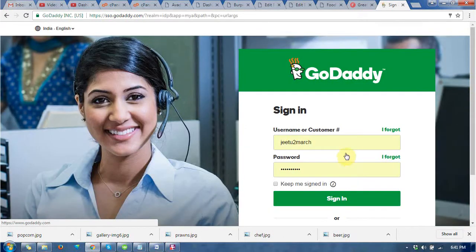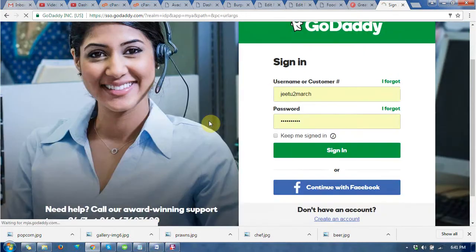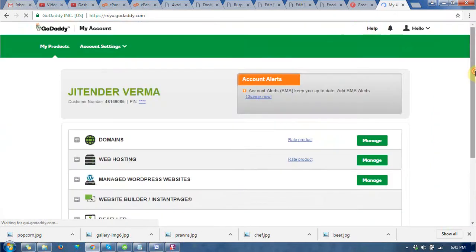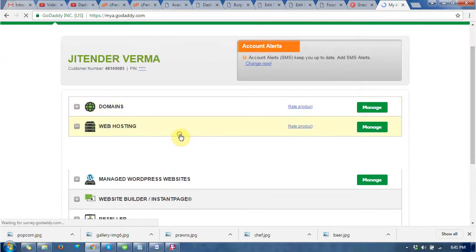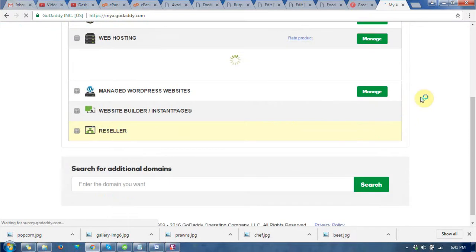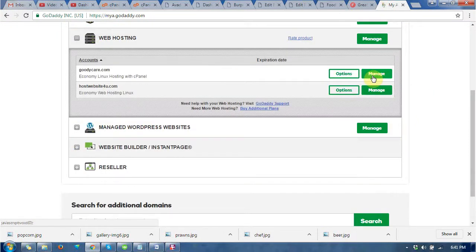Now I am going to log in here with my credentials. After logging in, you can see this is my dashboard, and I am just going to launch my web hosting and then click the manage button.